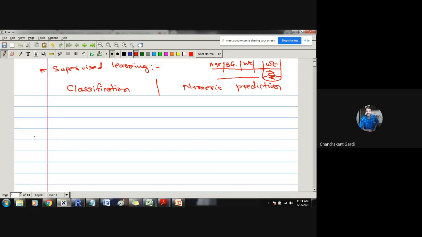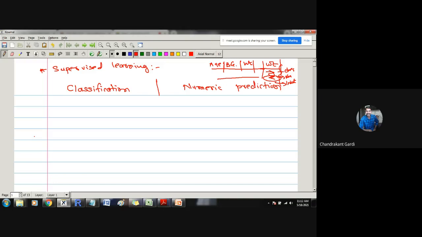It may happen that instead of these weights, we may be given whether the person is obese, whether that person is normal weight, or whether that person is weak or underweight. If these are the class labels given, then we can talk about qualitative class labels. So depending on the situation, we may be given a qualitative class label, or we may be given a quantitative class label.